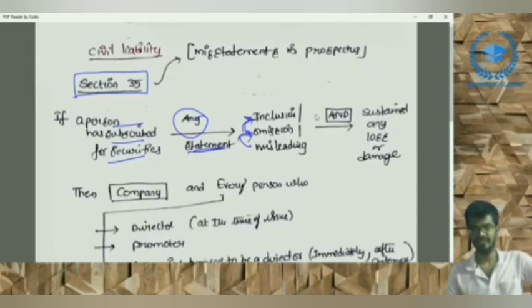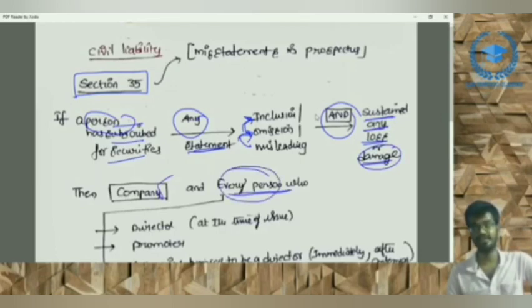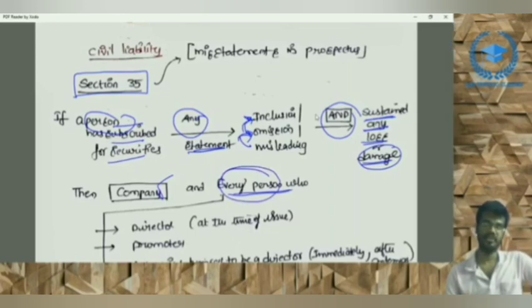The statement is required but is omitted, and the person who has subscribed to that particular prospectus or statement, security means prospectus only, sustains any loss or damage, then the company and every person, you should understand. Every person, we are discussing liabilities of auditors, and we will mainly concentrate on the auditor perspective.